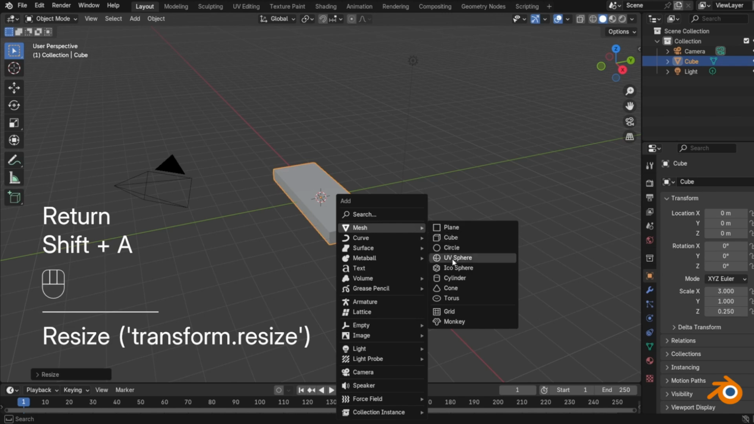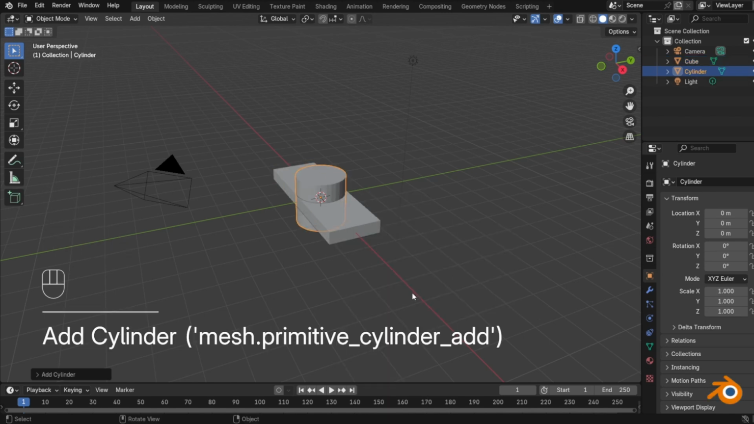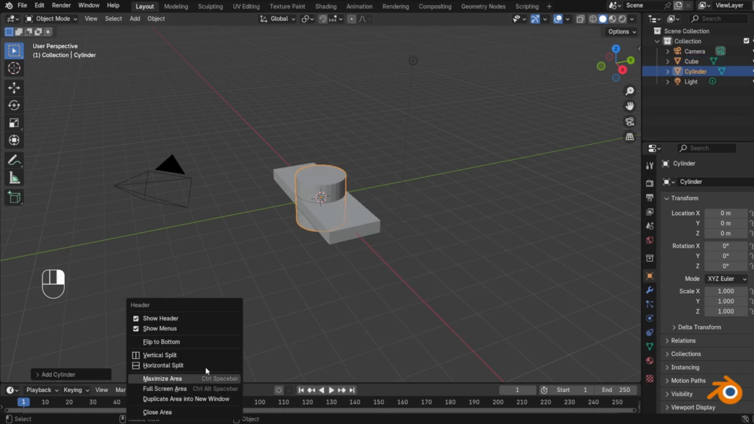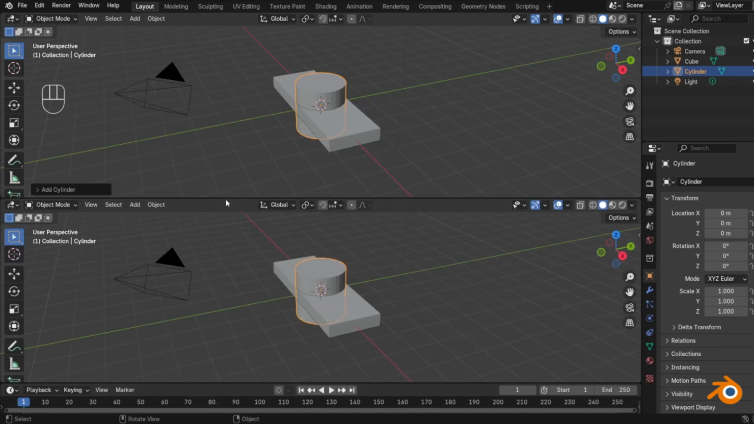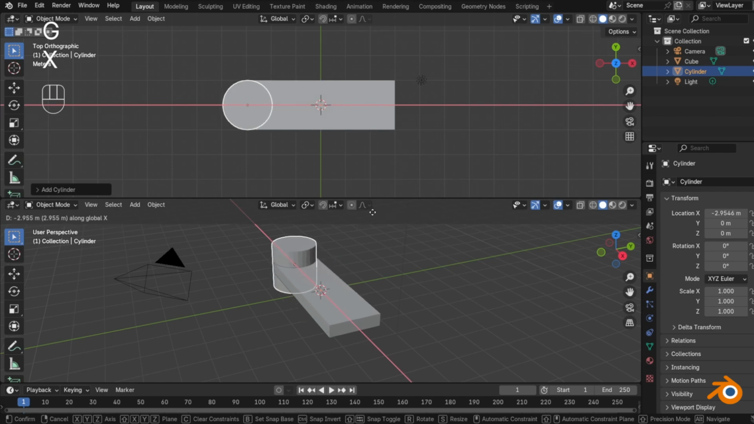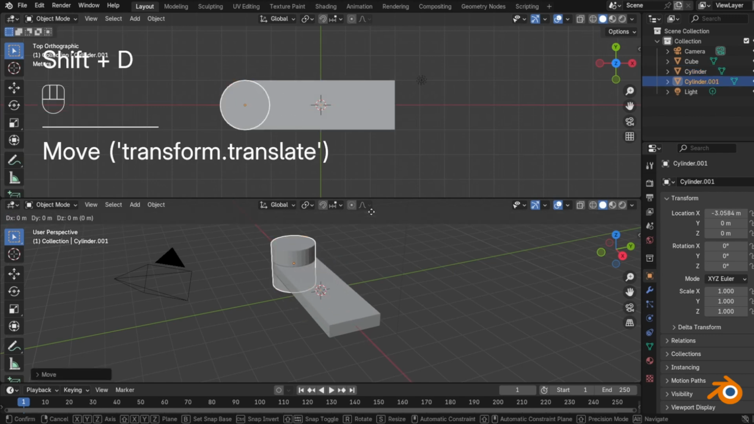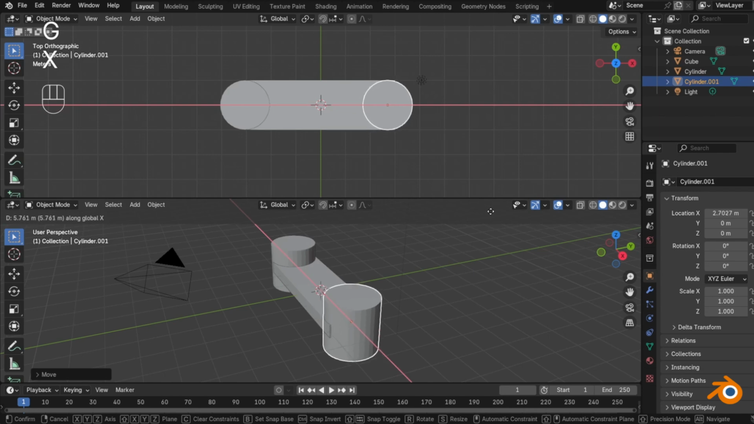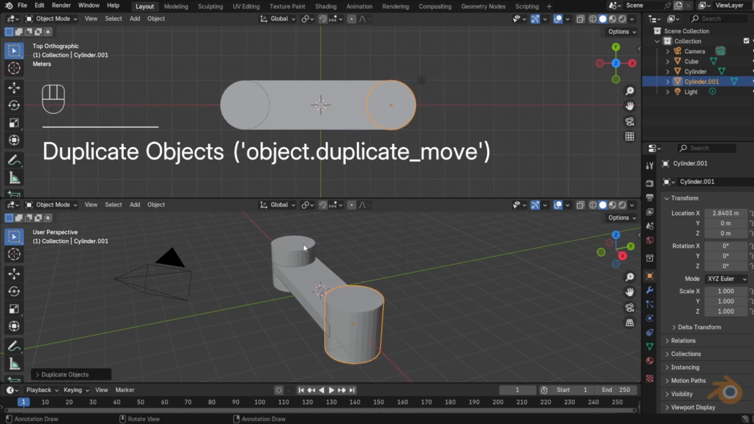Shift plus A and add a cylinder to the scene. Right-click on the bar in the bottom and split the viewport into two halves. Place the cylinder correctly. Shift plus D to duplicate the cylinder and G plus X to move it along the X-axis.